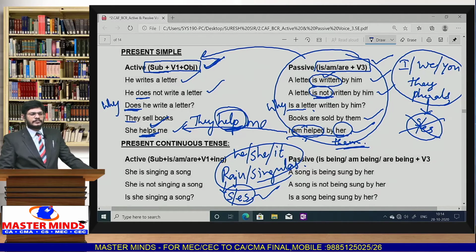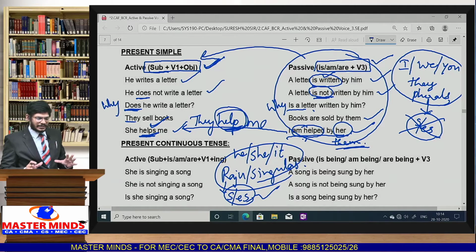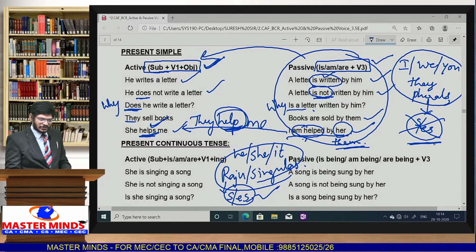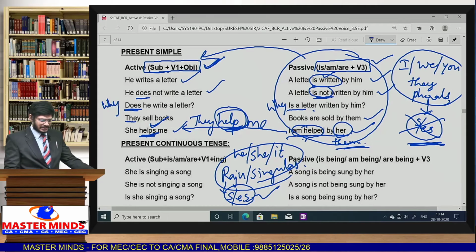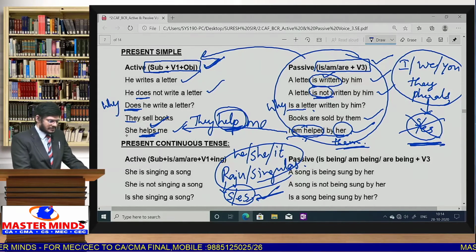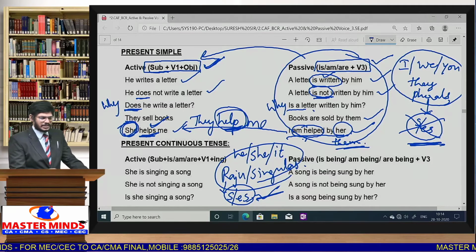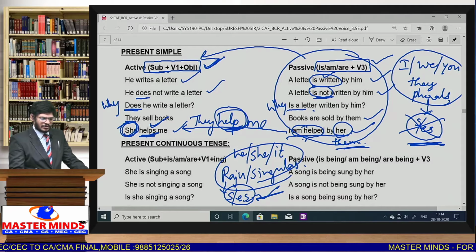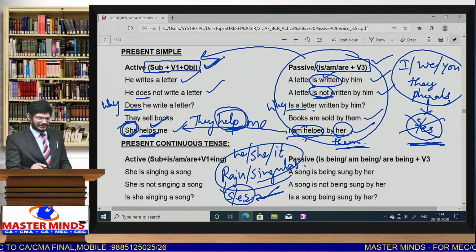Helps. I hope you got this point. When to take S or ES, when to not take S or ES. In this case we should not take S or ES. Here we have to take S or ES. Depending on the subject, what subject we use here. Depending on the subject we have to decide whether we have to take S or ES or not. Okay, so you can practice this table like this.